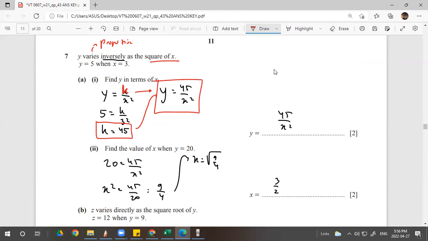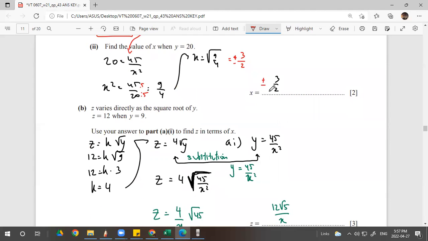Write down y is 20, right? You can put here y 20, 45 over x squared. So x squared will be 45 over 20. You simplify, divide by 5, divide by 5. You will get 9 over 4, and x is 3 over 2. It can be plus minus, girls. I'm sorry, I didn't put this. It can be 3 over 2 positive or negative. Why? Because square root of 9 is 3, square root of 4 is 2, and a square root can be either positive or negative, right?